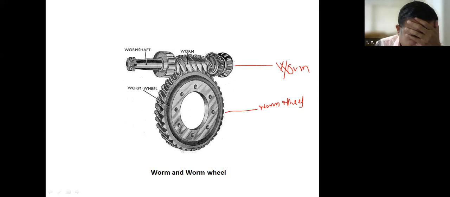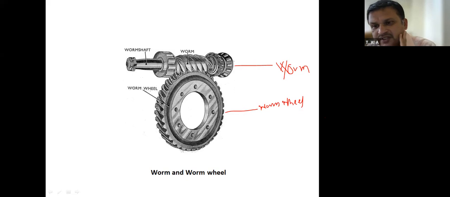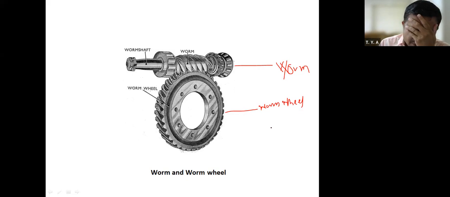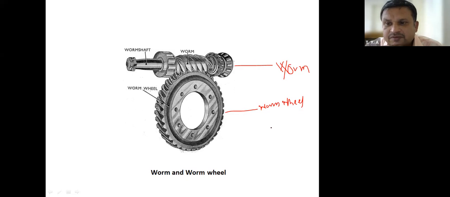If you observe, there are threads on the worm and there are teeth on the worm wheel. Now, this worm and worm wheel is used for high speed reduction ratio, maybe 1:20, 1:40, 1:50, 1:100.